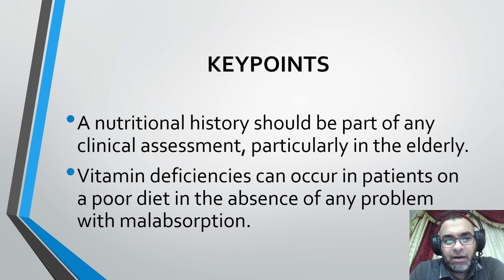The key points are: a nutritional history should be part of any clinical assessment, particularly in elderly patients and in the very young also, but it is more important in the elderly because it may be forgotten. Maybe in children we stress on nutrition, but in the elderly we may forget to ask for the nutritional history. This is the first key point. The second is vitamin deficiencies can occur in patients on a poor diet in the absence of any problem with malabsorption.